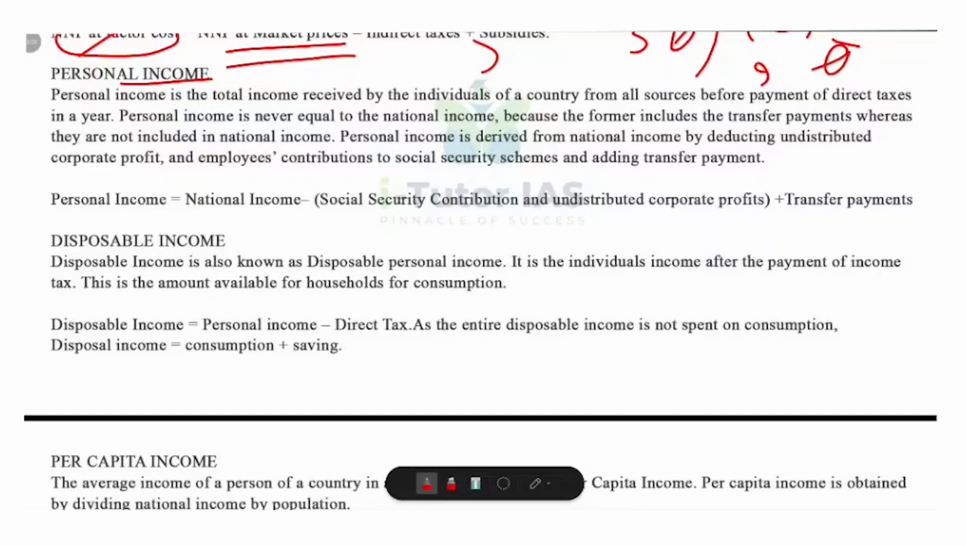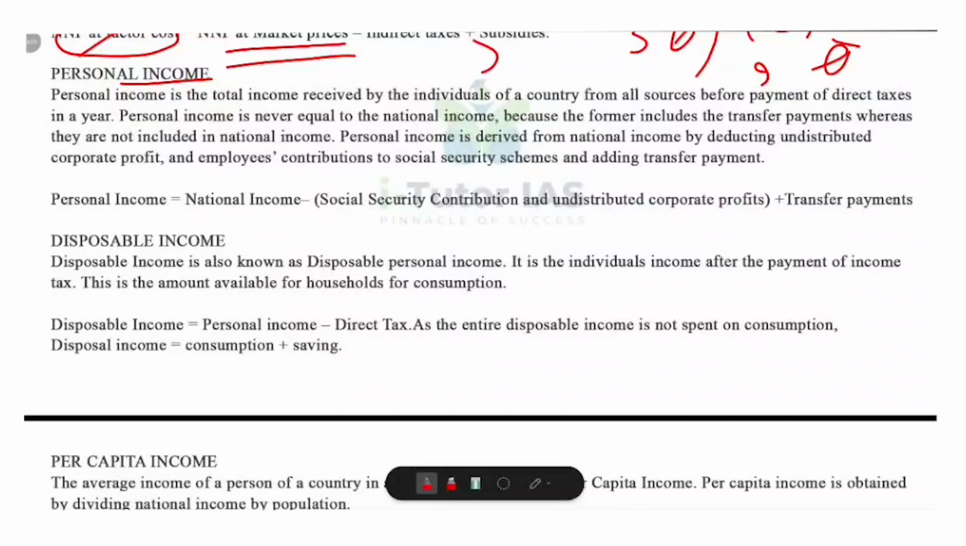So what are the key points to remember? Personal income is not the same as national income. Why? Because national income includes profits retained by companies, that means undistributed profits, and contributions to social security like employees' provident fund, which people don't actually receive. So personal income only includes the income which people actually receive, and undistributed profit and employees' provident fund are not included in personal income.